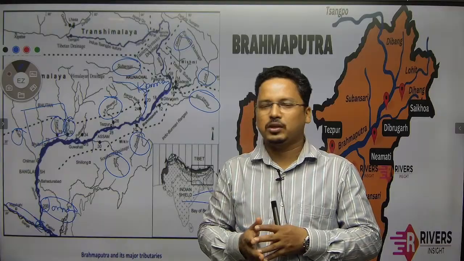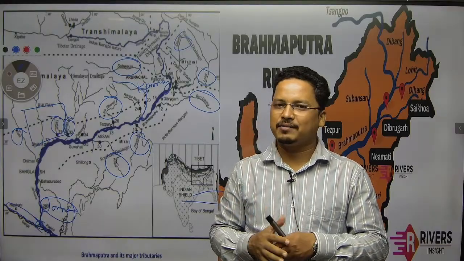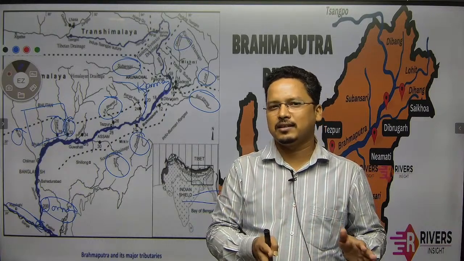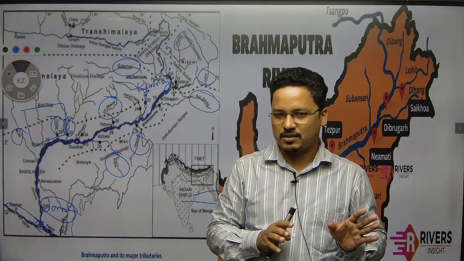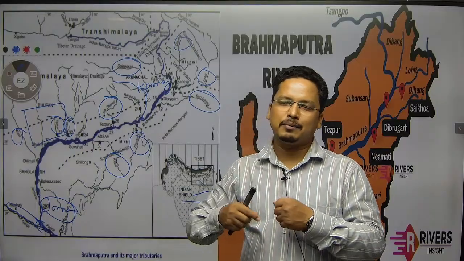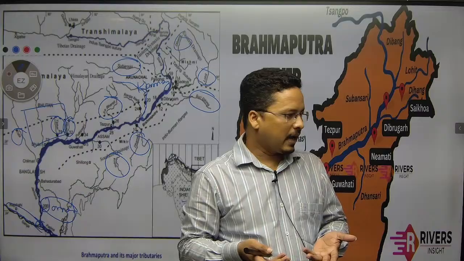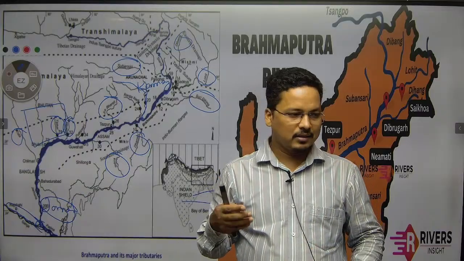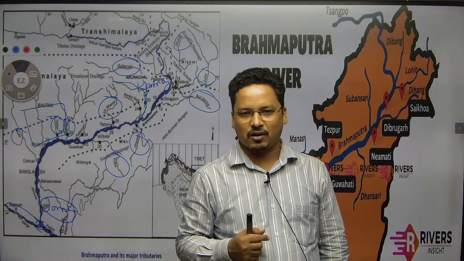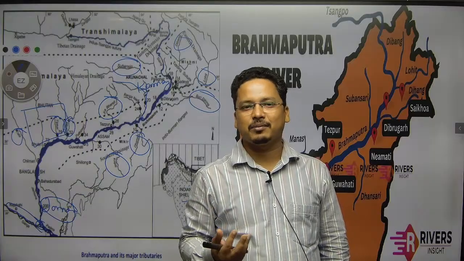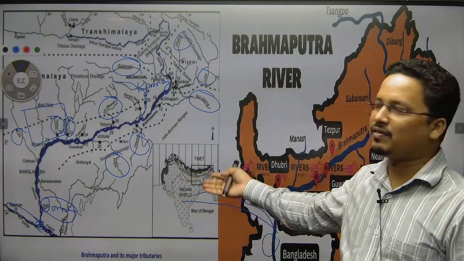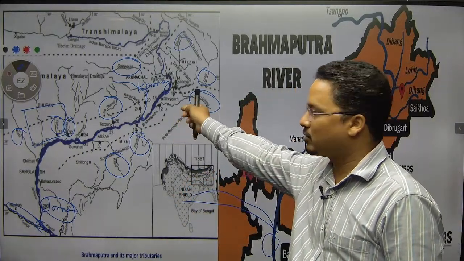Now the next important thing. Brahmaputra is a mighty river. This year we have already experienced that each year, as soon as the monsoon enters the Indian subcontinent, we experience floods in the Brahmaputra region. It has become a tendency, a pattern, that as the onset of the monsoon happens, Assam will experience flood. Why this? Because of the valley region. Assam is the Brahmaputra valley, or you may say the Assam valley.